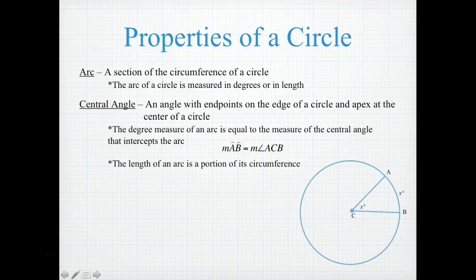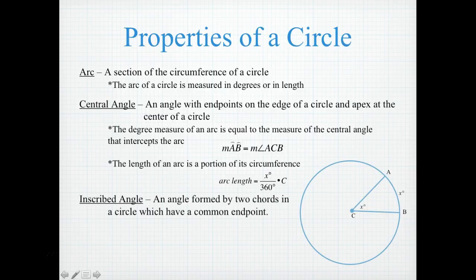The length of an arc is the portion of its circumference. So we can measure it in degrees with respect to the central angle, or we can measure the length of an arc with respect to the circumference. So if we want to calculate the arc length, we would take the degree of the arc divided by 360 degrees multiplied by the circumference. So it's a fraction of the circumference.